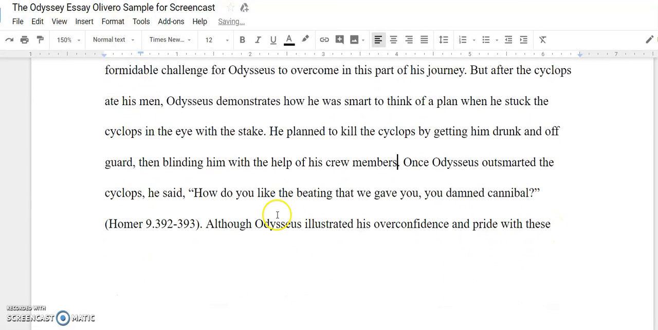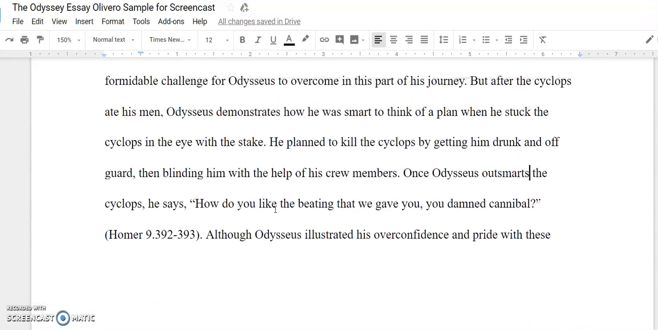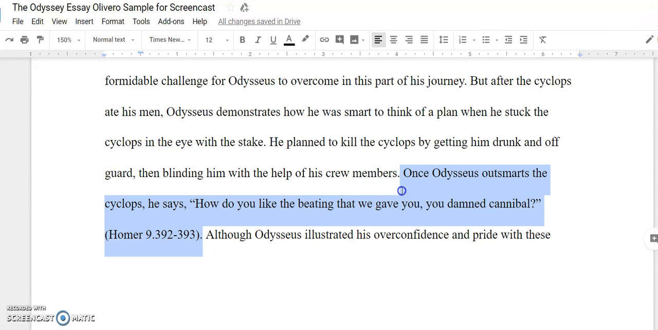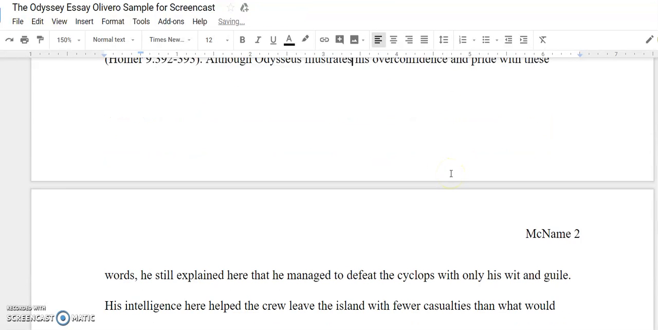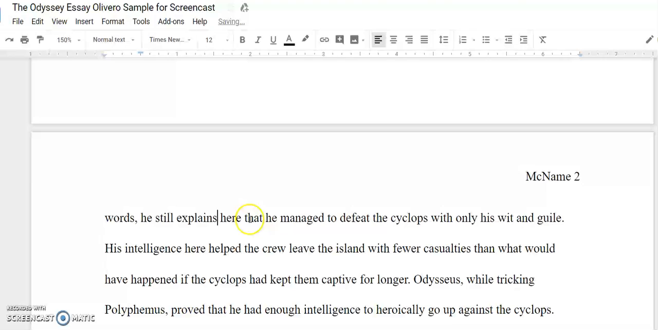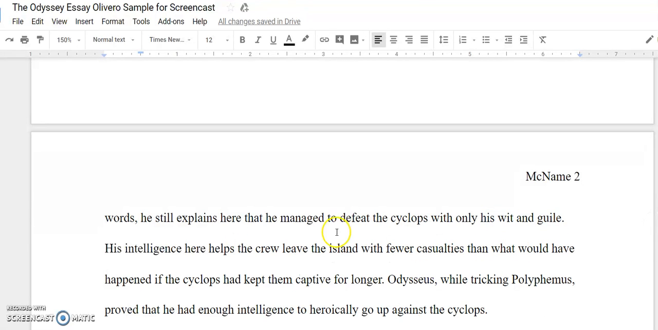Once Odysseus outsmarted the Cyclops, he says, or outsmarts the Cyclops, because we'll keep it in present tense, how do you like the beating that we gave you, you damn cannibal? And my citation. So now I have to prove that that is a heroic trait. Although Odysseus illustrates his confidence and pride with these words, he still explains here that he managed to defeat the Cyclops with only his wit and guile. His intelligence here helped the crew leave the island with fewer casualties than what would have happened if the Cyclops had kept them captive for longer.